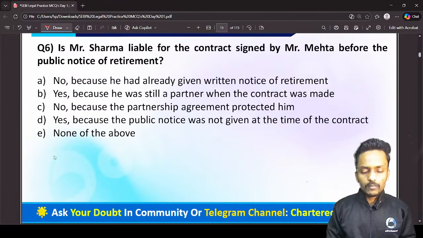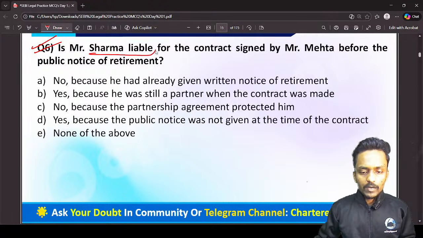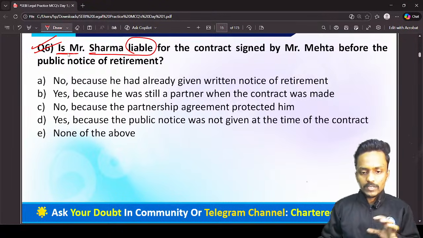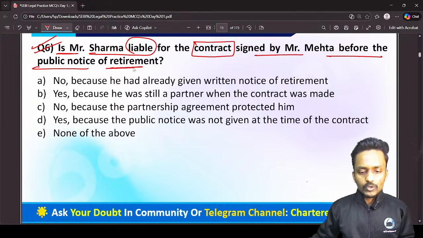Now we have question number 6. The question number 6 on your screen: Mr. Sharma, now the question is saying, is Mr. Sharma liable for the contract signed by Mr. Mehta before the public notice of the retirement?